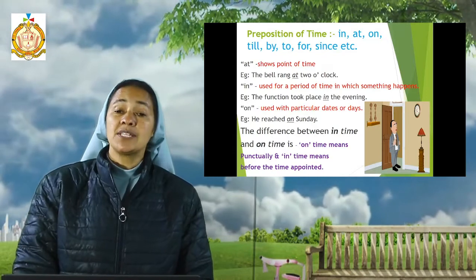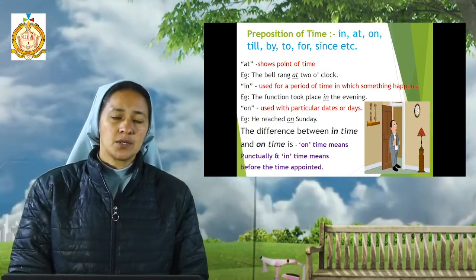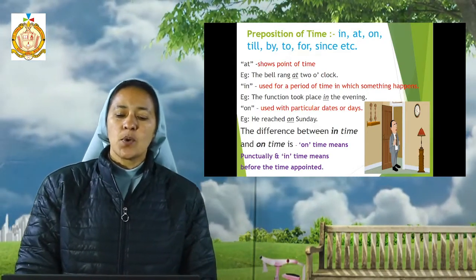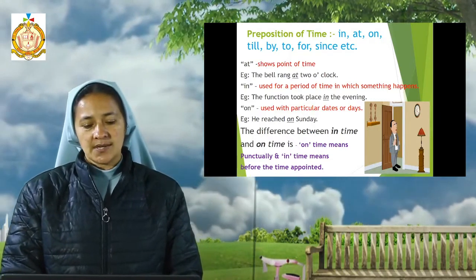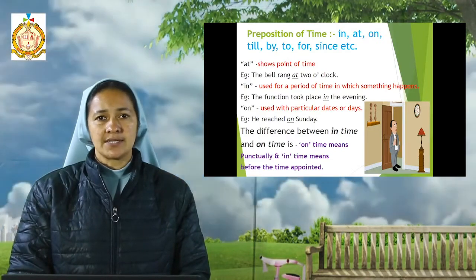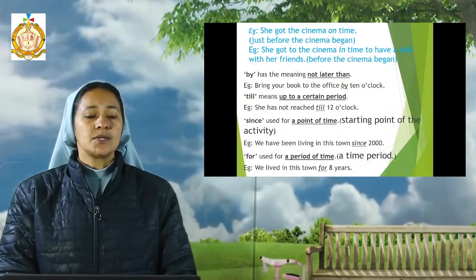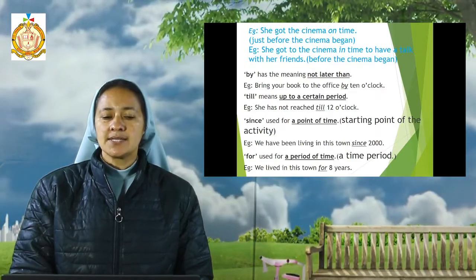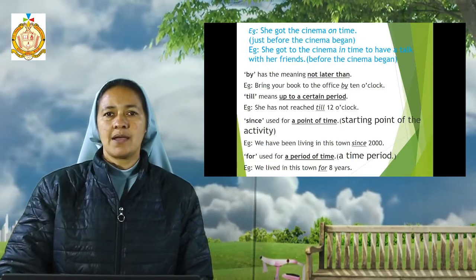Now let us know the difference between in time and on time. We come across these words in time and on time. The difference is that on time means punctually, at the exact time we should reach, and in time means before the time appointed. There are some examples like here: she got to the cinema on time. Here the meaning is that she came for the cinema just before it began.